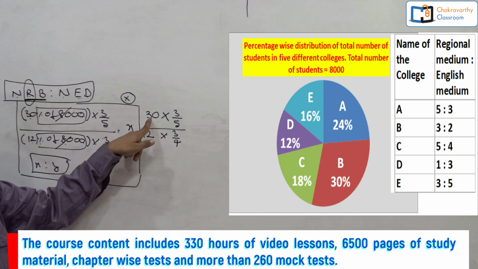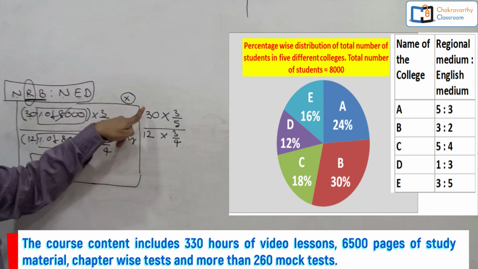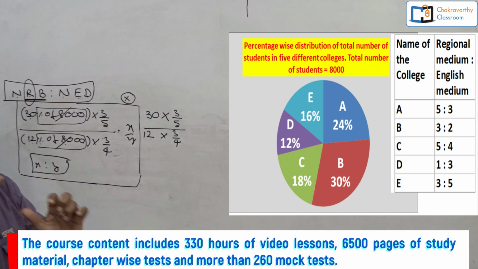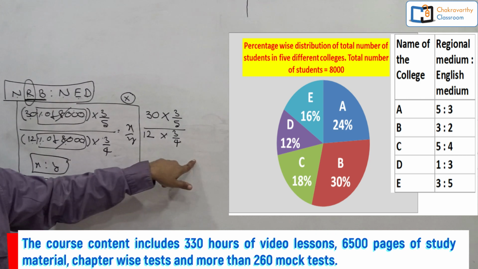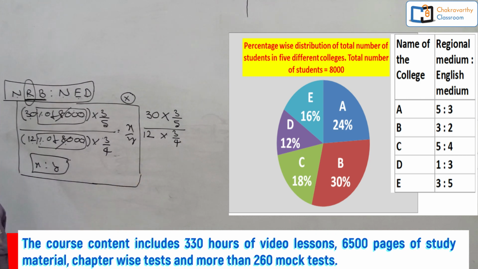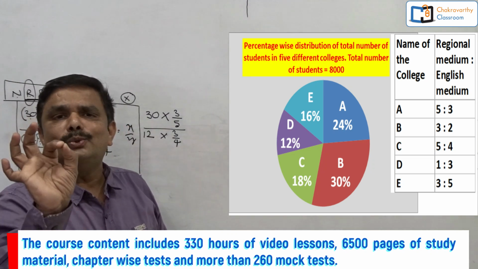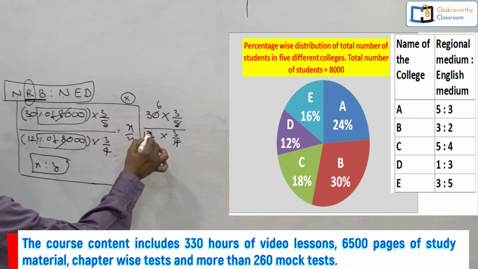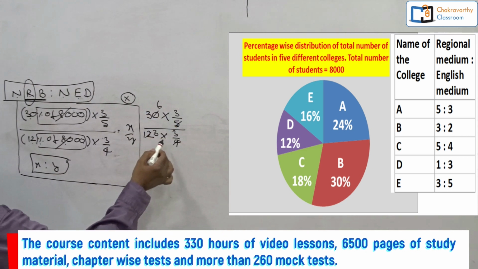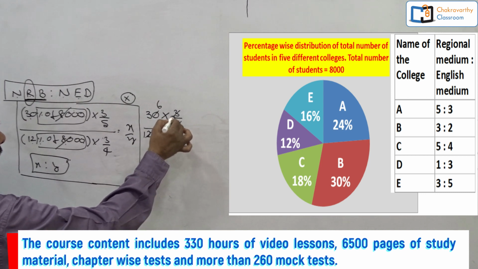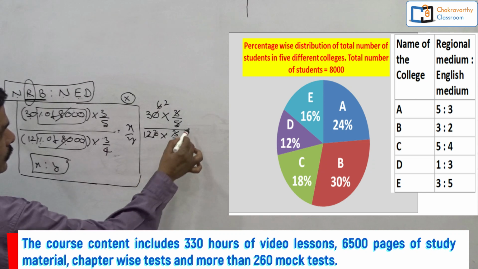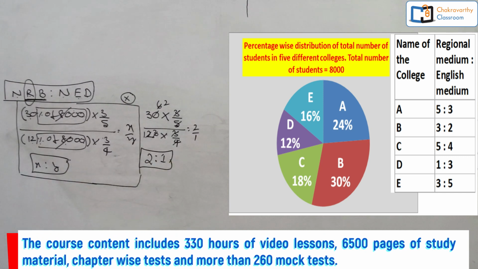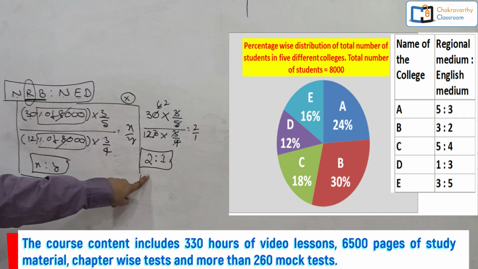Further also you can do 30 by 12 there itself. While going for the pie chart, you do 30 by 12 into 3 by 5 into 4 by 3. That's going to be your answer. Instead of going for the long way, this is the easiest way and you can save ample time in the examination. If they ask the question based on ratios, you do like this. Just simplify: 5 sixes and 4 threes. Again the 3 and 3 are going to be cancelled, and 3 ones 3 twos. So my answer is going to be 2 by 1, or 2 is to 1.